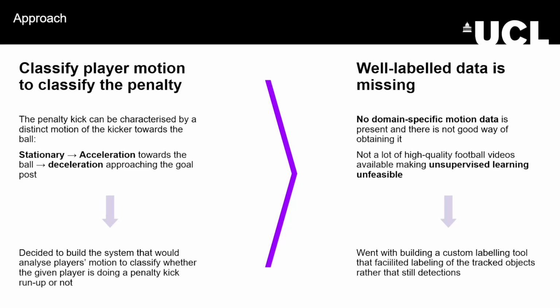Taking note of this, we decided to base our system around analyzing the motion of the kicker during the run-up stage of the penalty. During this stage, we were also unable to find a labeled dataset that works with our proposed solution to the problem, along with the fact that it is difficult to come by high-quality football videos that we could use, making an unsupervised approach infeasible. Therefore, we went with manually creating a labeling pipeline that would allow us to collect data for training the classifier.